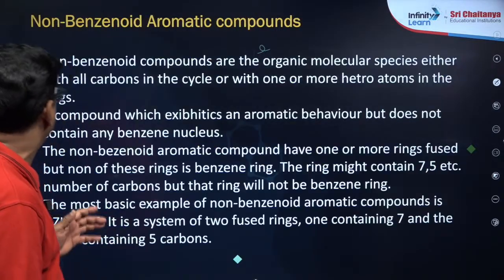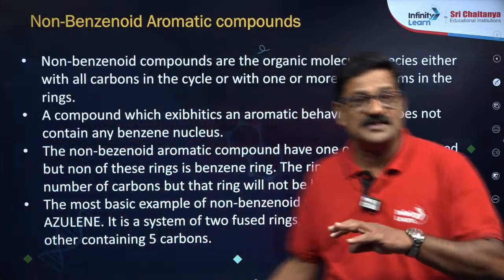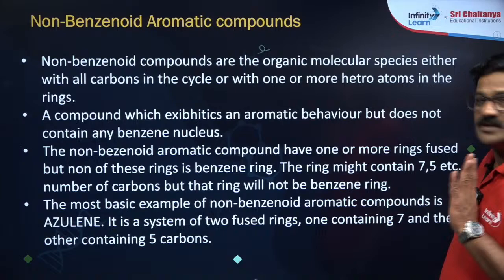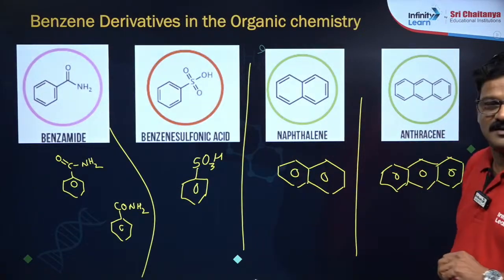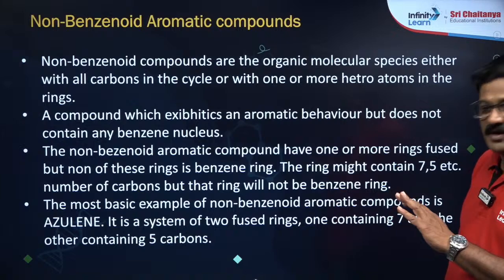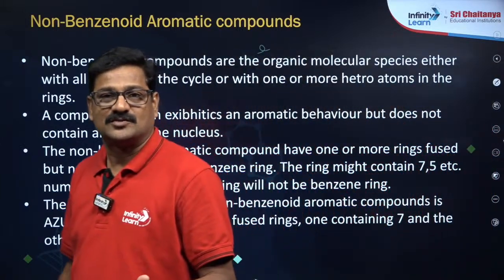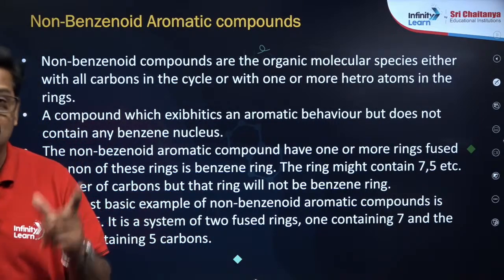Moving ahead, there are non-benzenoid aromatic compounds. Benzenoid aromatic compounds are those that contain benzene. Non-benzenoid aromatic compounds, without benzene, have different structures. They look like benzene, but they are not benzene related structures.